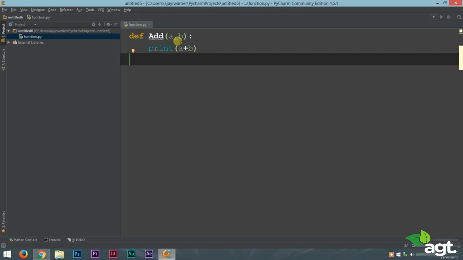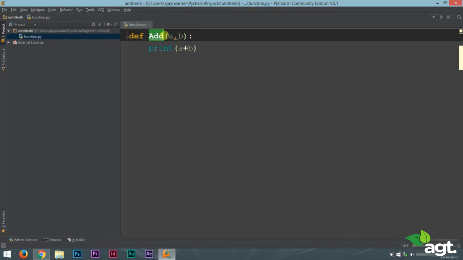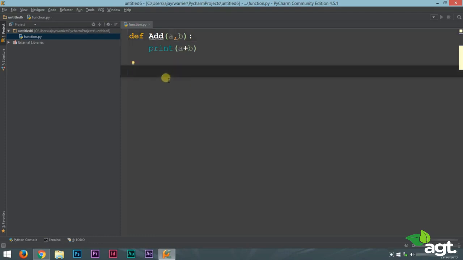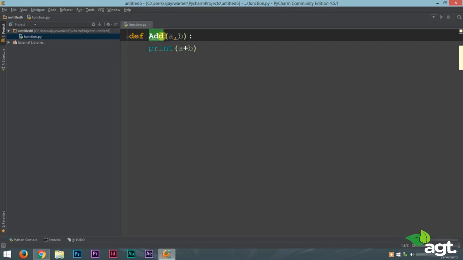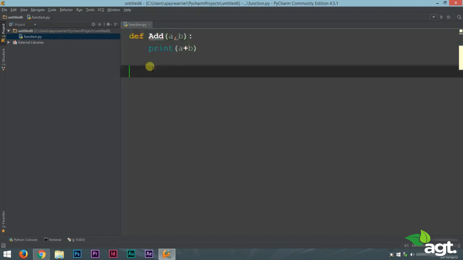Now to write a function, first we start off by typing in def followed by the function name, and inside the bracket we will type in the variables that are used inside the function. Now this function is to add two numbers. So we'll be using two variables, a and b. So we'll list down those variables inside this bracket. So to write a function, we use the def keyword followed by the function name. In this case it is add, open a bracket, and inside the bracket we'll type in the variables that are used inside the function.